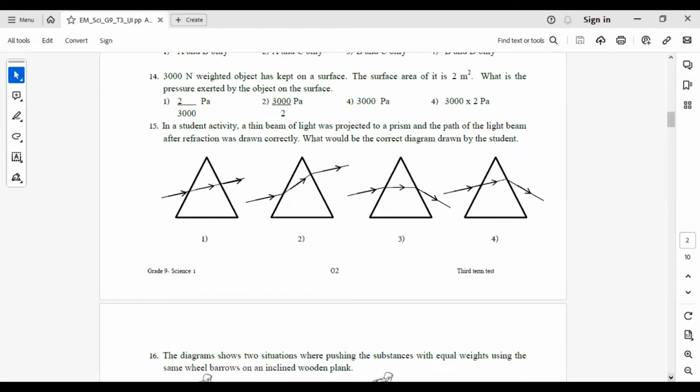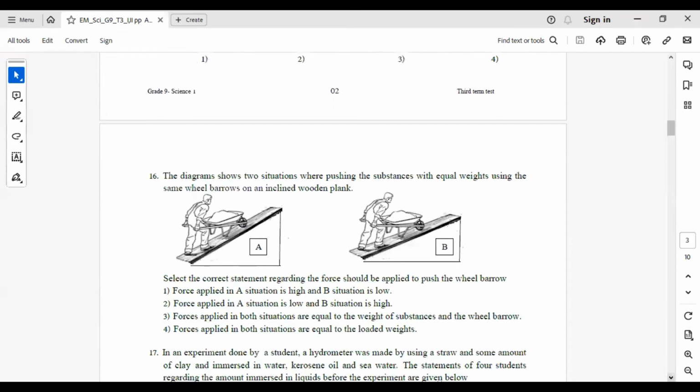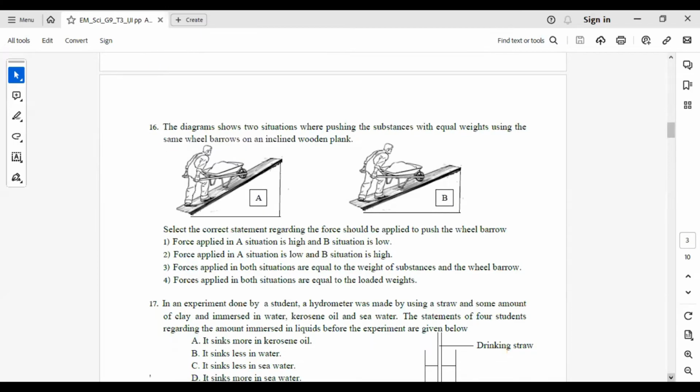What would be the correct diagram drawn by the student? Answer number 3 is the correct diagram. The diagram shows 2 situations where substances with equal weights are pushed using the same wheelbarrows on an inclined wooden plank. In A, you can see the inclination is higher than in B. So we have to give more force to take the A wheelbarrow up than B. So answer number 1: the force applied in situation A is high and in situation B is low.